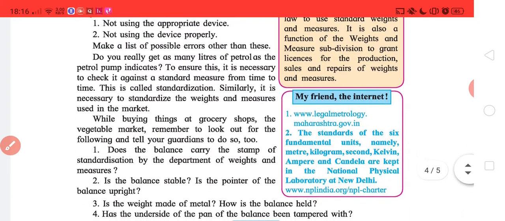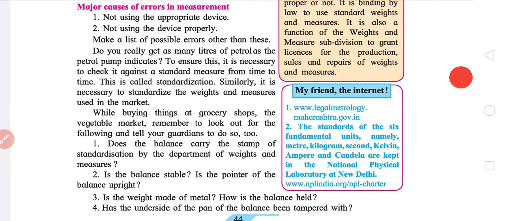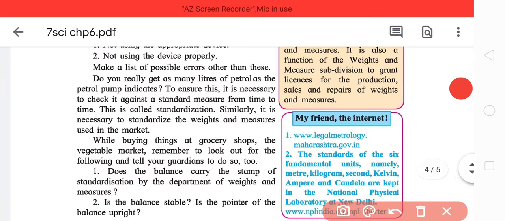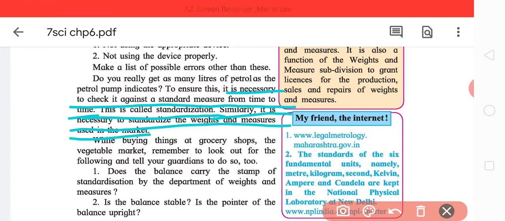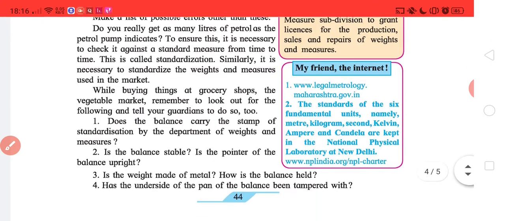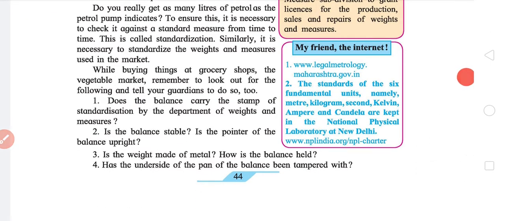Do you really get as many liters of petroleum as the petrol pump indicates? To ensure that, it is necessary to check it against a standard measure from time to time. This is called standardization. Similarly, it is necessary to standardize the weights and measures used in the market. For example, if you go to a shop and ask for a machine that can measure 1 kg, this machine has to be certified.